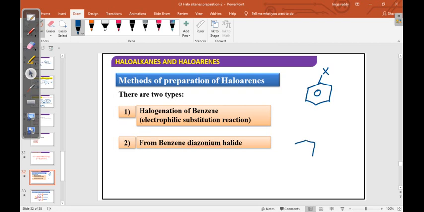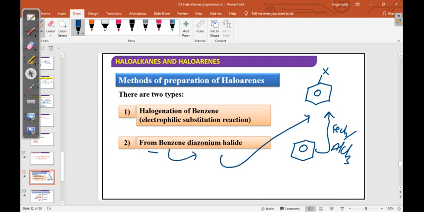Even in class 11, benzene to chlorobenzene, these preparations we did in the presence of FeCl3 or AlCl3, Friedel-Crafts reactions, Friedel-Crafts halogenation. So bromobenzene. The second method is from benzene to benzene diazonium chloride, then benzene diazonium chloride to haloarenes. A two-step mechanism. But this benzene diazonium chloride we don't discuss now because it is prepared from aniline. So in the next chapter we can discuss.